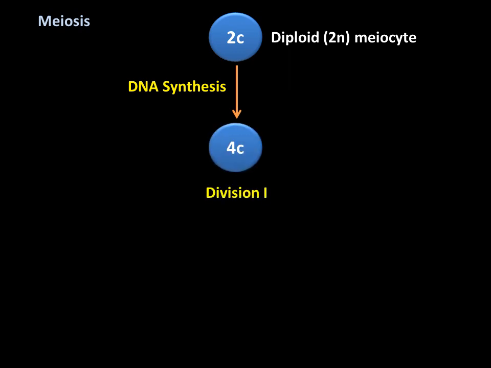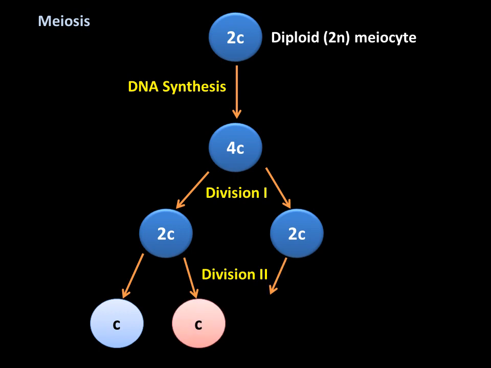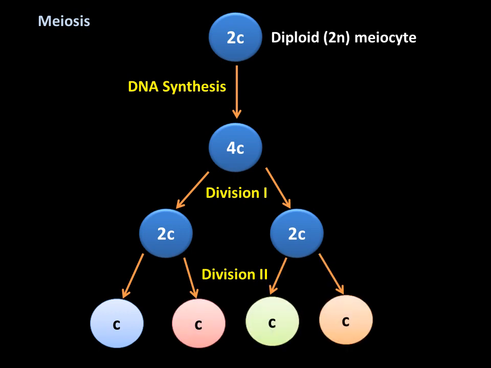This meiocyte, or diploid cell, undergoes double division and finally forms four non-identical haploid cells. You can see here in this figure that there is formation of four non-identical haploid cells. Here it is diploid and here it is haploid.